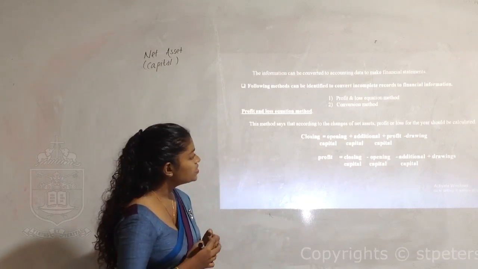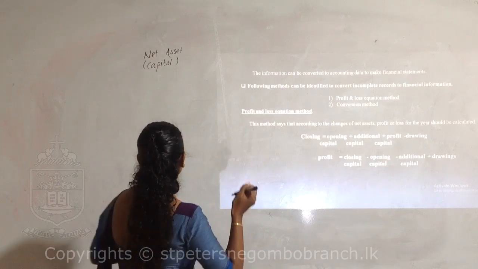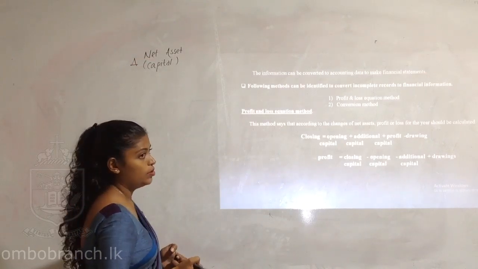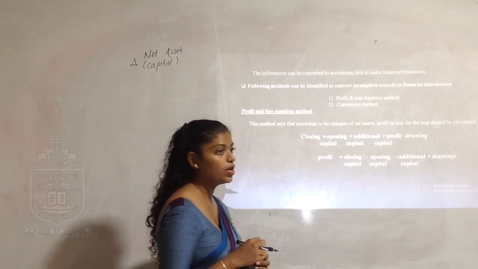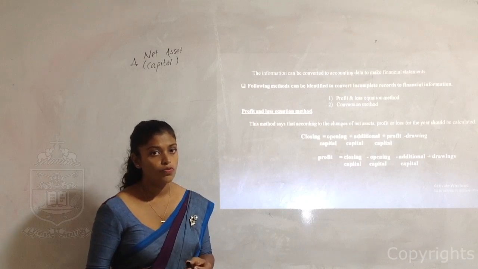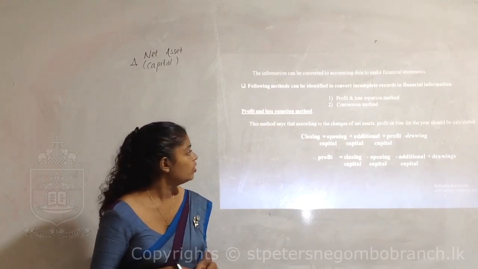So this method says that according to the change of net assets, there can be changes in your capital. Using these changes in the capital, we find out the profit or loss.